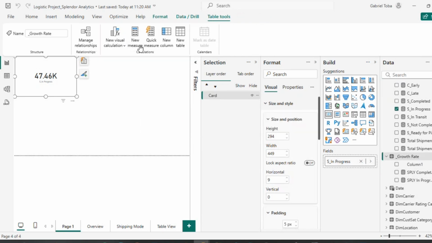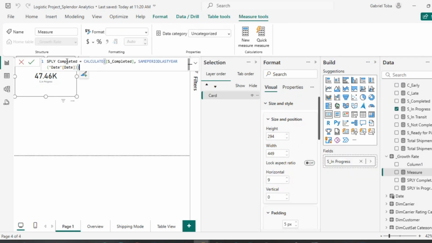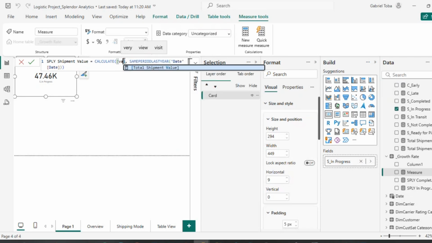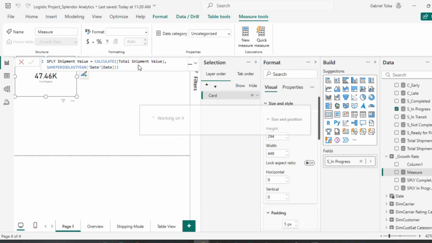I'll call this one shipment value, same period last year, shipment value. And I'm just going to have shipment value here, total shipment value. Okay, so I have the total shipment value. I think those are the three we did.